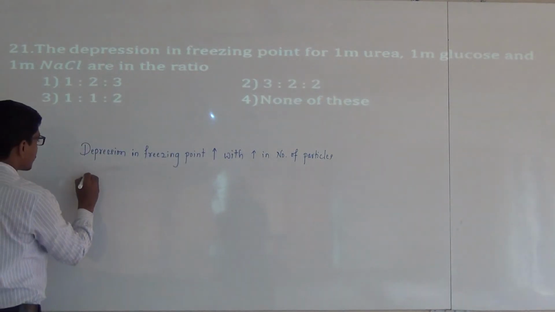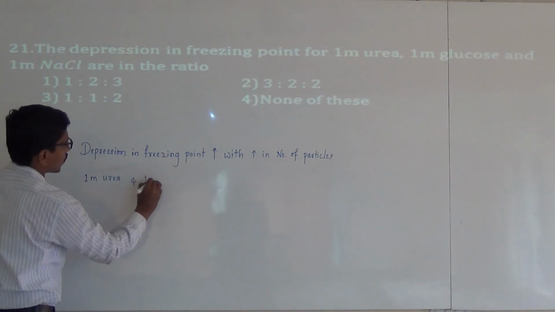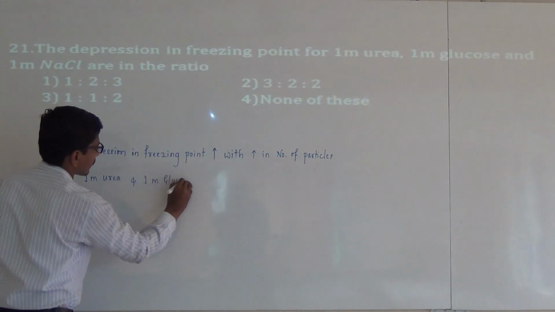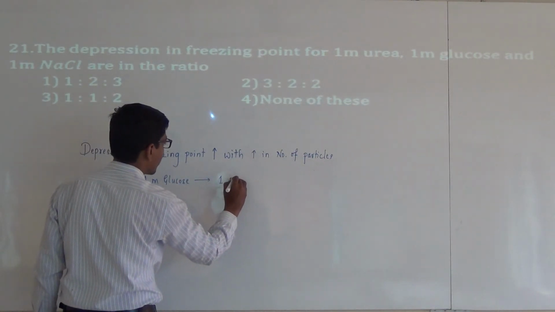First one is 1 m urea and 1 m glucose. These are non-electrolytes, and the number of particles is only 1 particle.